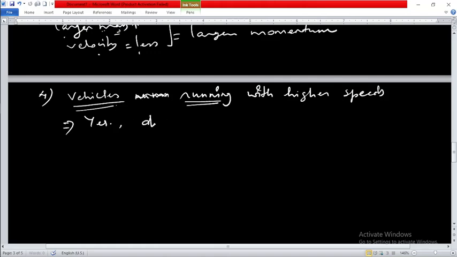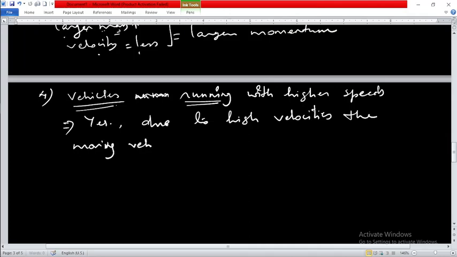Due to higher velocity, moving vehicles create accidents.